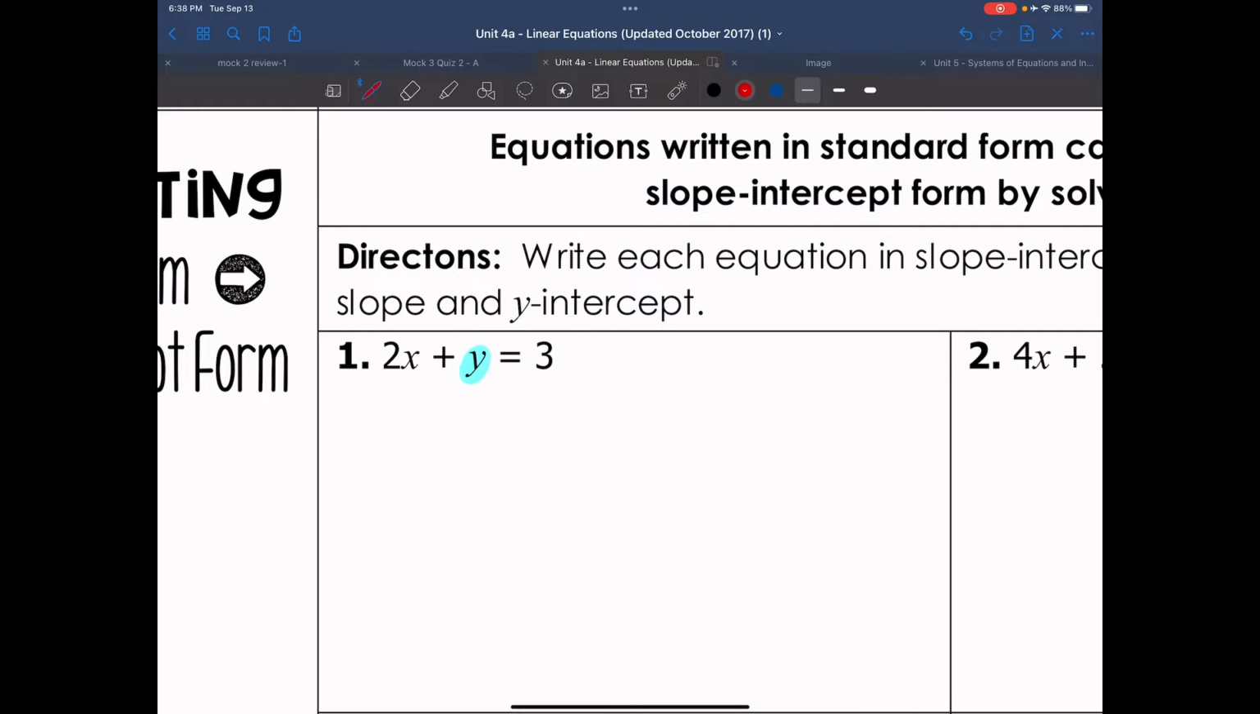So the first thing is we want to isolate the y by getting rid of this 2x. So we're subtracting 2x from both sides. And what that leaves us is the 2x's cancel. That leaves us y equals negative 2x plus 3. Now that is in slope-intercept form, which is y equals mx plus b, where negative 2 is my m and 3 is my b.